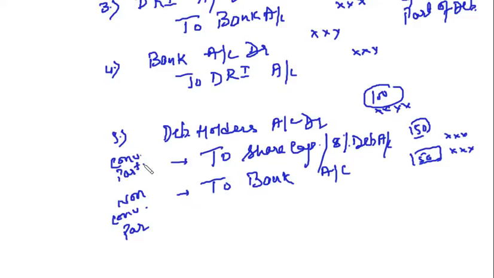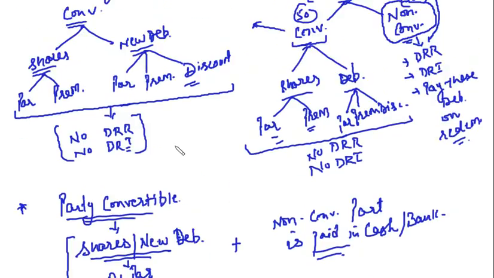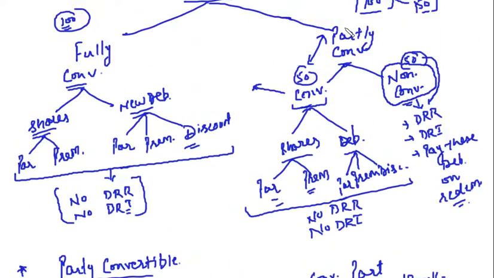So this is partly convertible debentures. The convertible part has been converted into shares or the new debentures, and the non-convertible part has been paid off in cash or through check. Clear, friends? So out of partly convertible, we have discussed issue of shares or debentures at par.